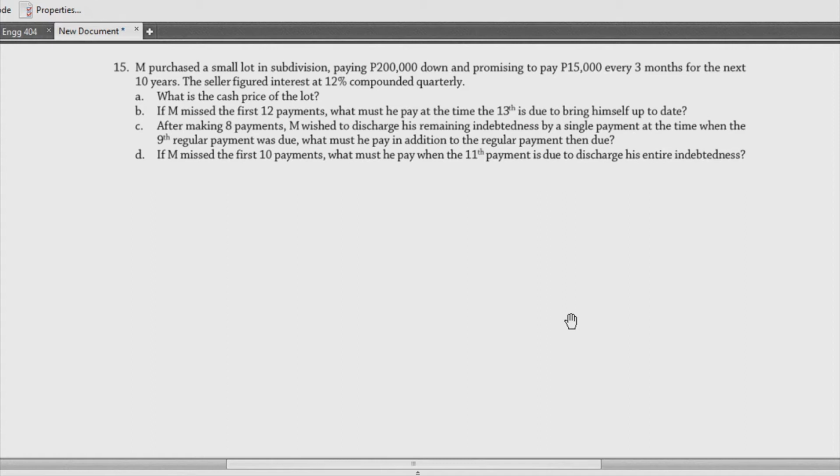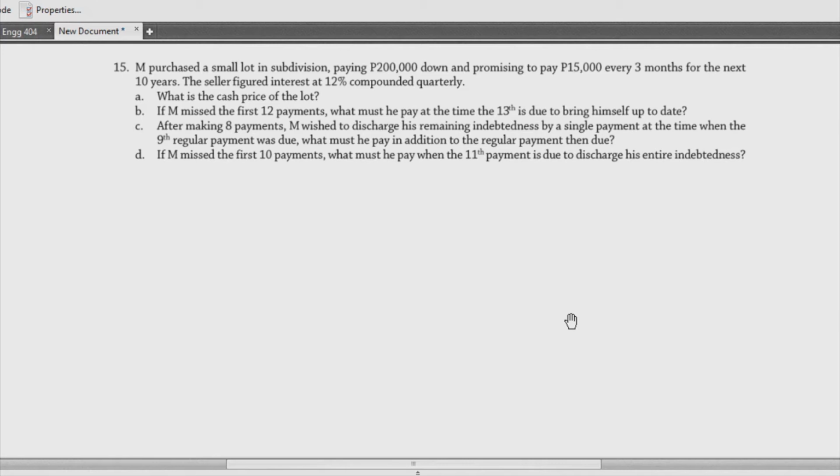Now, the last one would be, if M missed the first 10 payments, again, deferred na siya, what must he pay when the 11th payment is due to discharge his entire indebtedness? So, unlike dun sa B na gusto niya maging up-to-date by making the 13th payment just to compromise with the first 12 payments, yung ating D would be something like, kulang ka ng first 10 payments, pero dun sa 11th mo na, since bida-bida ka, babayadan mo na lahat, pati yung first 10 payments mo na kulang, at saka yung remaining mo, no? So, you have to expect na malaki yung babayad natin kasi one time, big time na to, no? So, yun, ganun yung mga certain scenario natin, and we'll be tackling each of them.